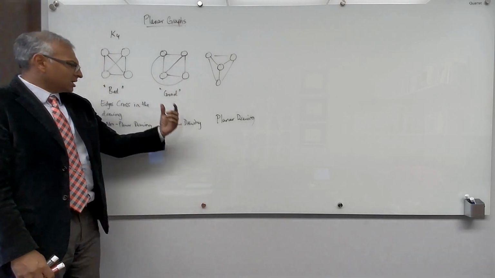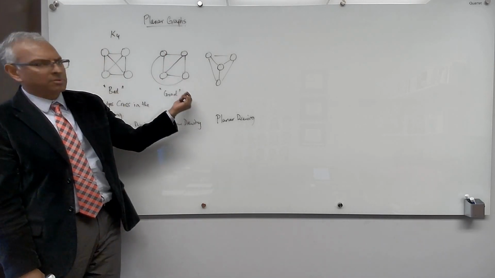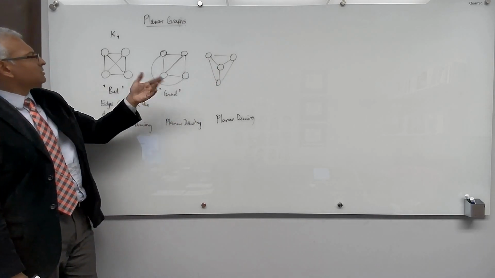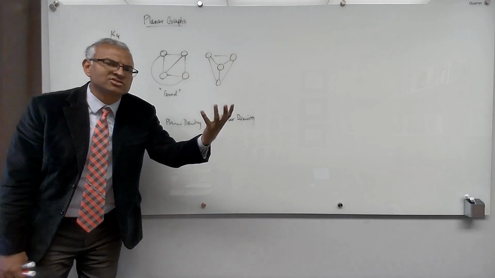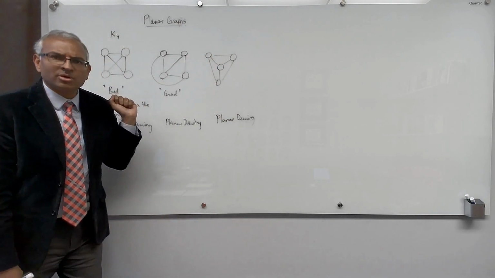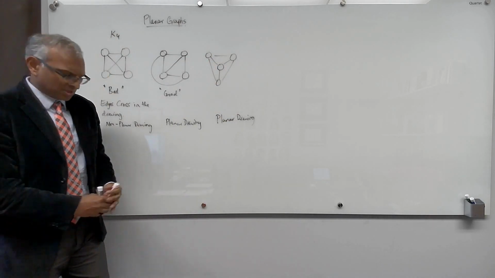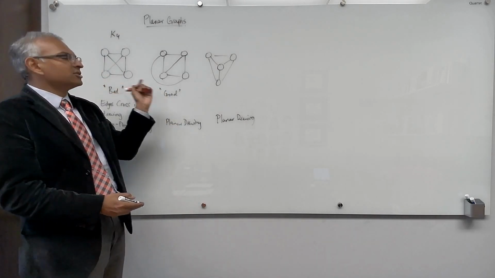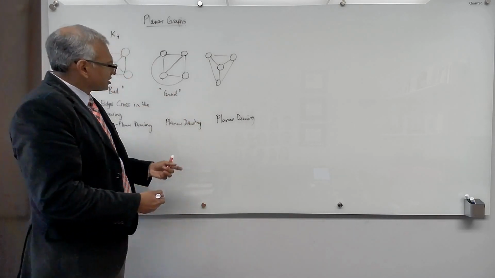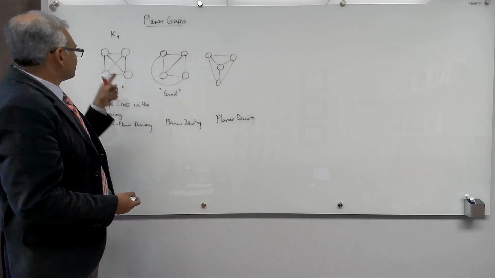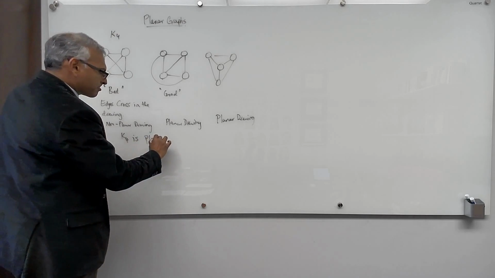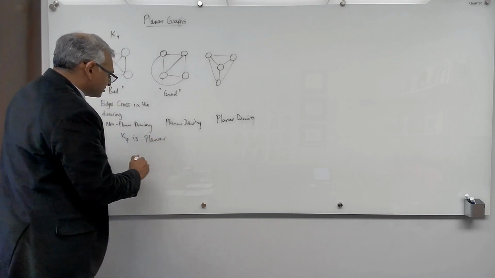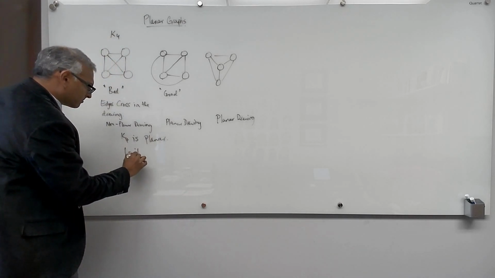So there might be multiple ways to draw a graph in the plane so that edges don't cross. And if the graph can be drawn in the plane so that edges don't cross, then we call this graph planar. And that raises the natural question, are there graphs for which there's no way to draw them on the plane without edges crossing? So is it always possible to get a planar drawing of a graph? These are planar drawings of this graph. This is non-planar. So we say that K4 is planar.